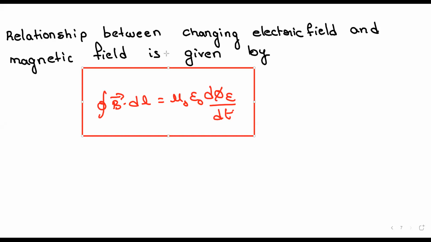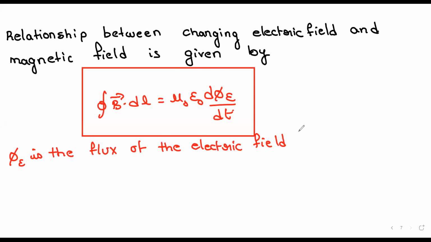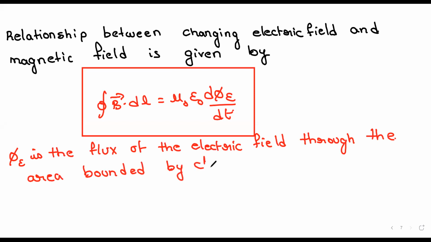Okay, so in this, phi E is the electric flux, the flux of the electric field through the area bounded by a closed path, or simply electric flux through the area.